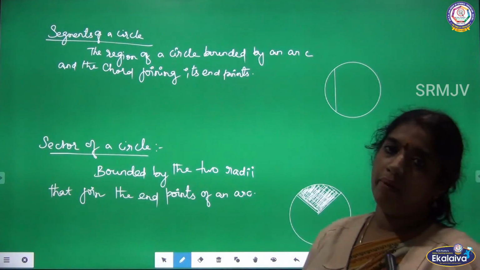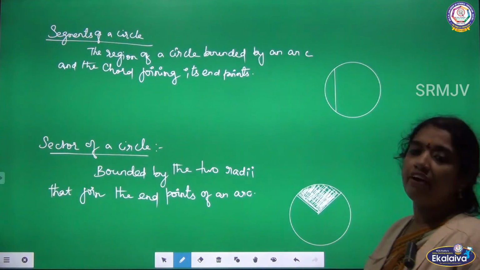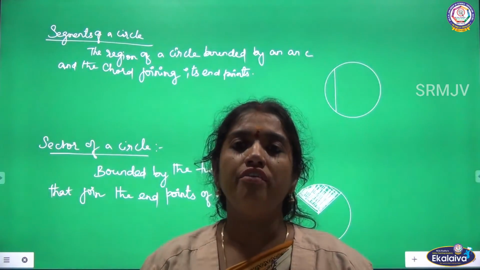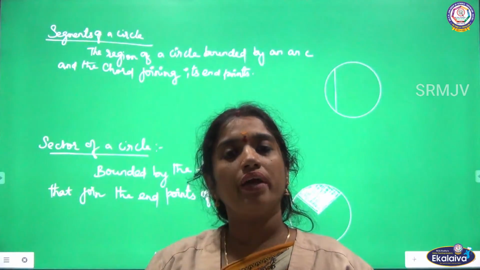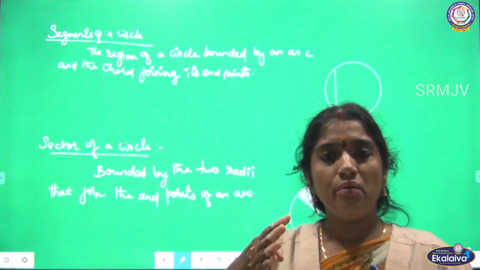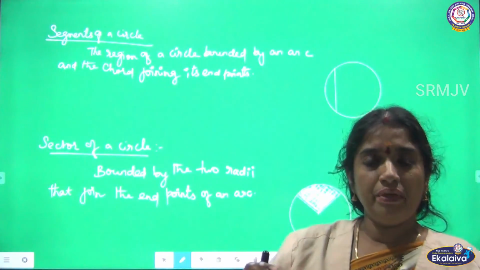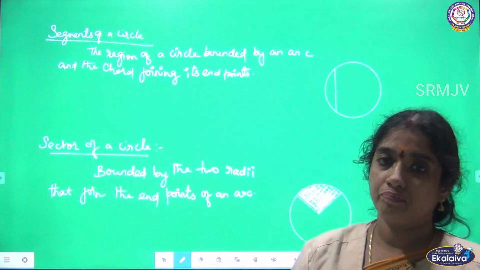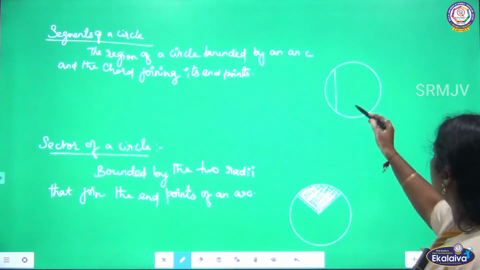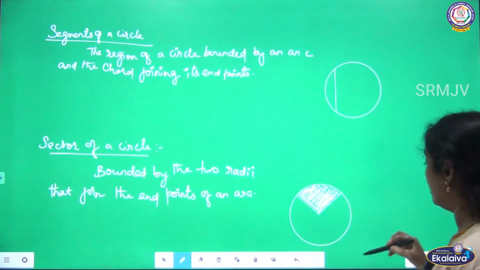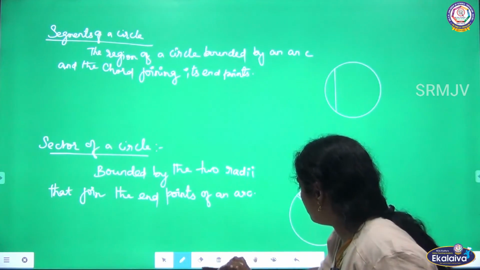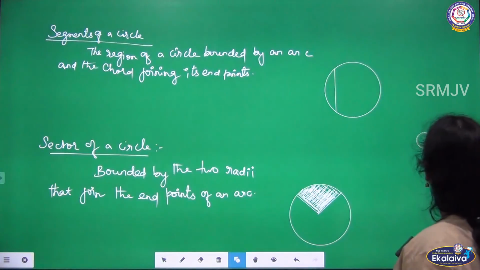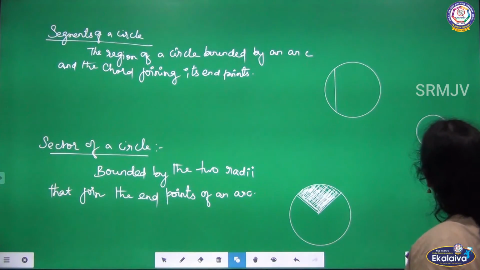Listen, segment. See, suppose I am going to cut a piece of cake. A whole cake is given to me and I am going to cut a piece. How can I cut the cake? Do I cut like this? No, I have cut it wrongly. See, listen. For example, if there is a cake or pizza, whatever it may be, I can cut like this only.